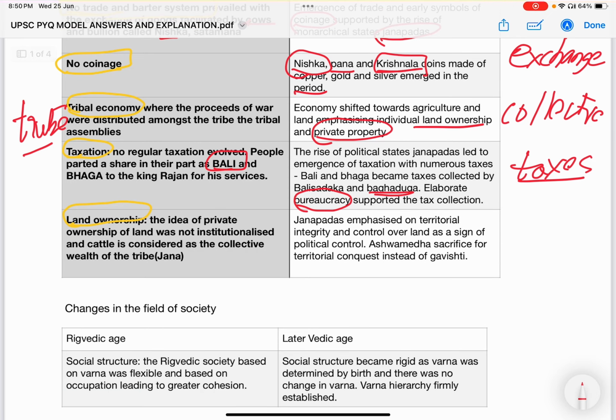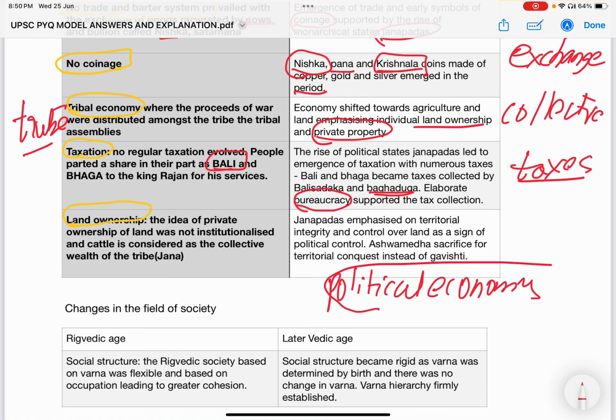Similarly, as we discussed, the final point: land ownership shifted from collective tribal ownership to territorial authority. Earlier, the main aim of political economy, see, here listen to the term political economy, earlier in the Rigvedic period, the political economy was centered around cows.